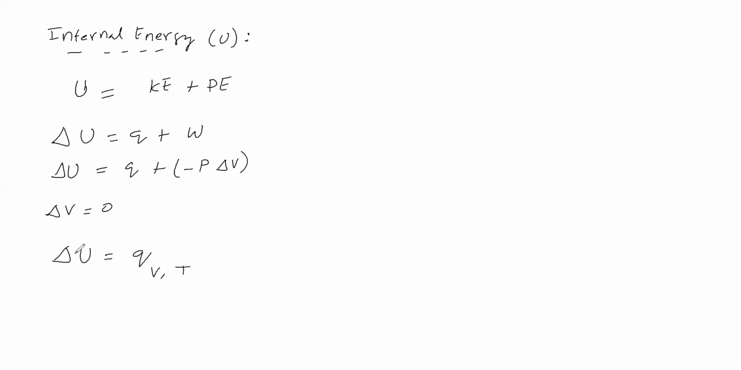So how do we define the change in internal energy? The change in internal energy is equal to the amount of heat involved in a process at constant volume and at a given temperature. Involved means whether absorption or liberation.